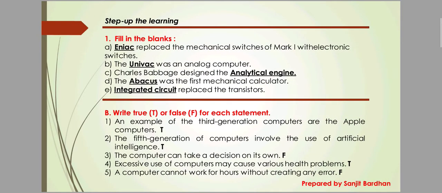Here you can see question number 1 is fill in the blanks. The first blank: dash replaced the mechanical switches of Mark I with electronic switches. The answer to A is ENIAC. ENIAC replaced the mechanical switches of Mark I with electronic switches. Second: the dash was an analog computer. The UNIVAC was an analog computer. So the answer to blank number 2 is UNIVAC.